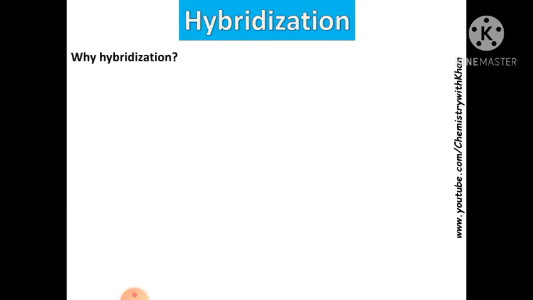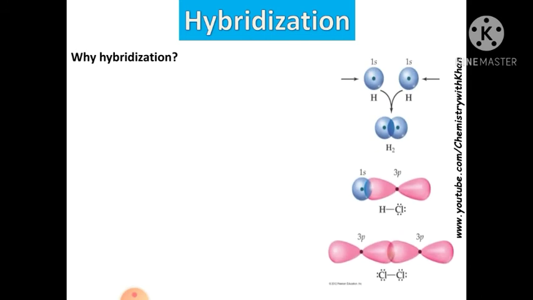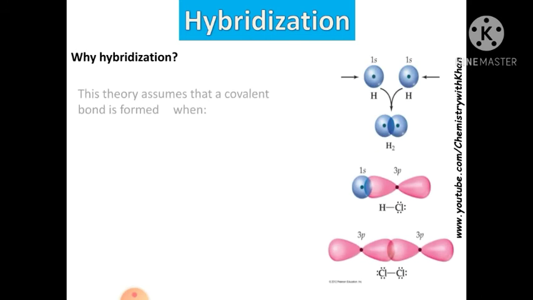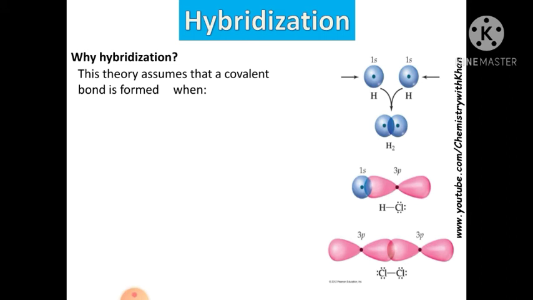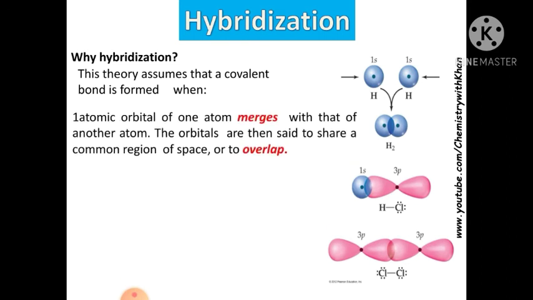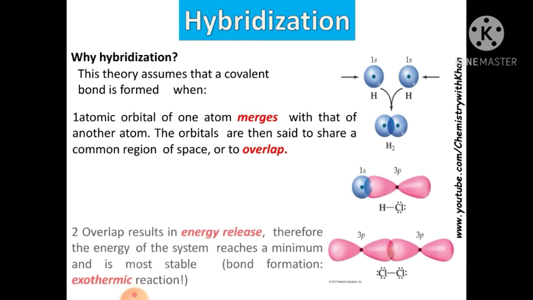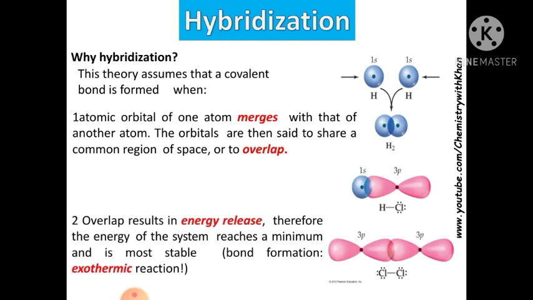Why is hybridization necessary? Look at the structure. The theory assumes that a covalent bond is formed when one atomic orbital of one atom merges with that of another atom. It means that for making a bond there will be two atoms. The orbitals are then said to share a common region of space, or to overlap. Overlap results in energy release. Therefore, the energy of the system reaches a minimum and is the most stable. Bond formation means there is a release of energy, so it is an exothermic process.